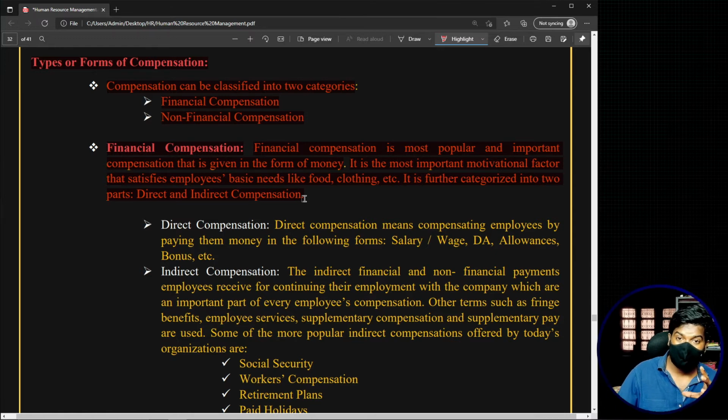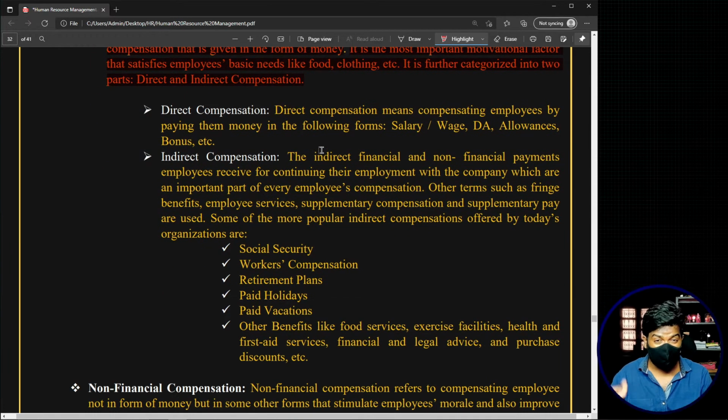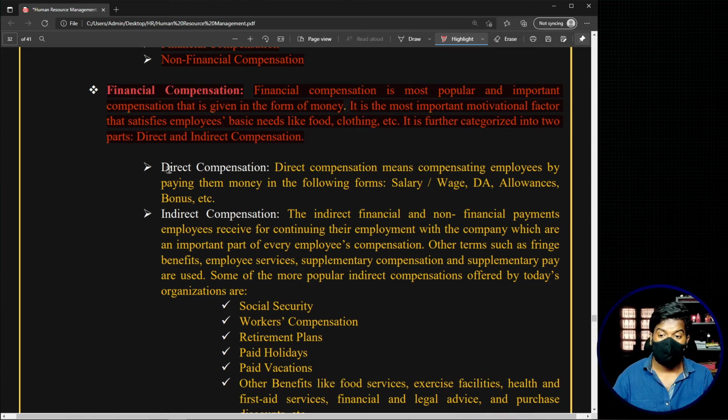But basically what I'm trying to tell, I'm repeating, sorry, is that compensation has two different types: financial compensation and non-financial compensation. Within financial compensation, you again have two subtypes: one involves the direct monetary part, and one involves the indirect monetary part, which are called direct compensation and indirect compensation. Within this first type of compensation, which is financial compensation, the first type is direct compensation.